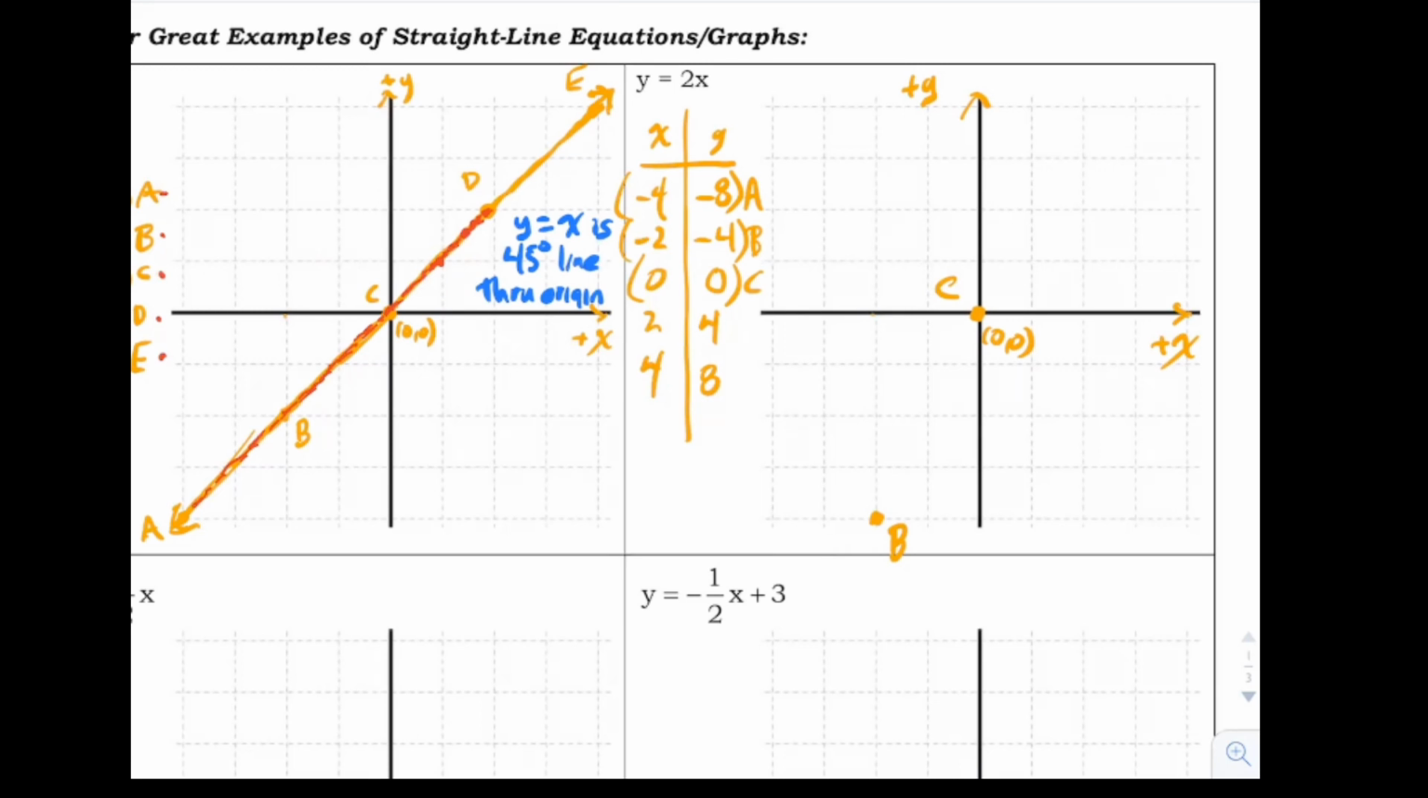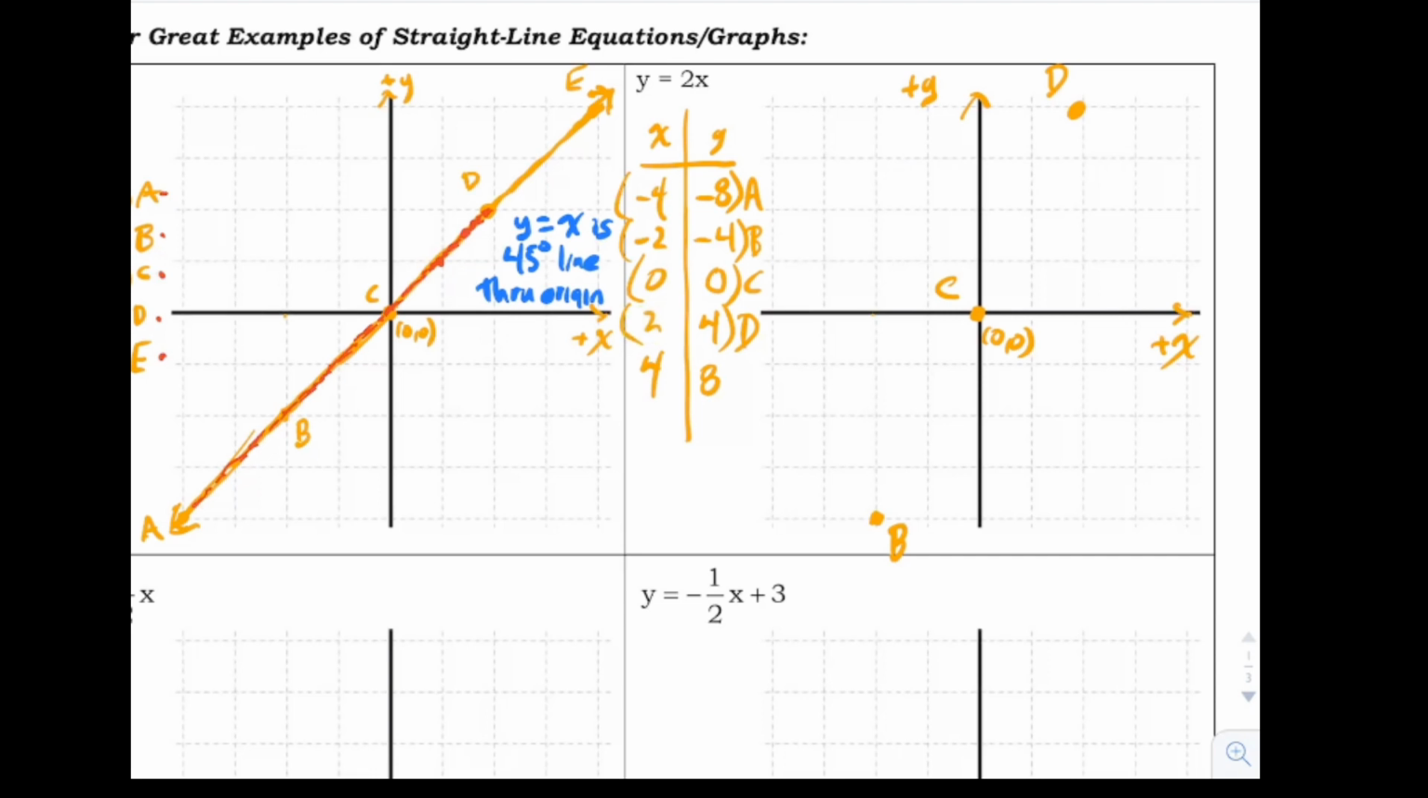And then another point we can draw is 2, 4, call it point D. So x is +2, which means you come out to here on the x-axis. And then y is 4, which means you count up 4 steps in the positive y direction. You end up here. So there's your point D.